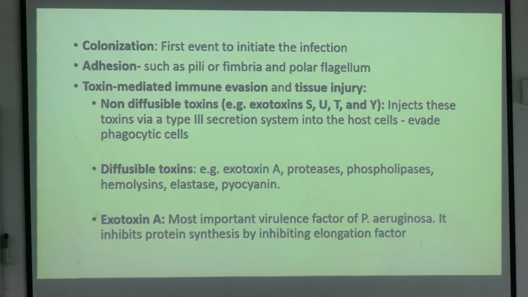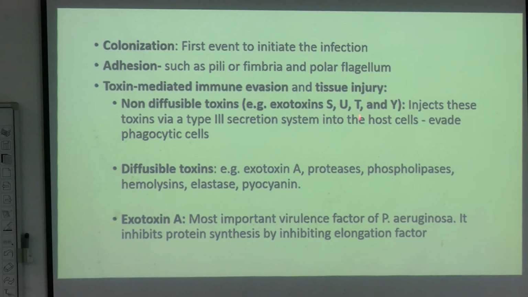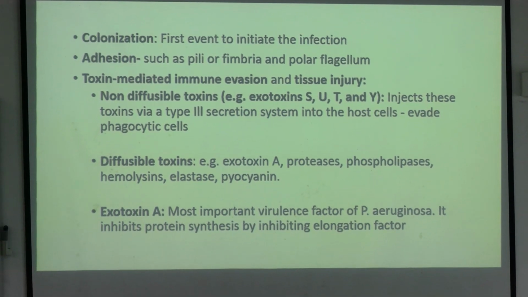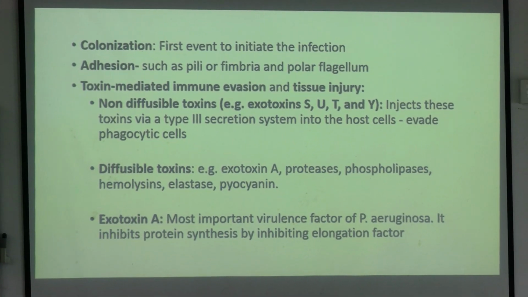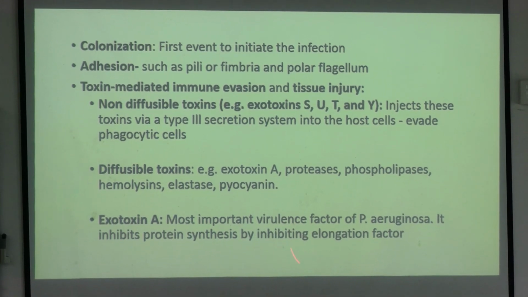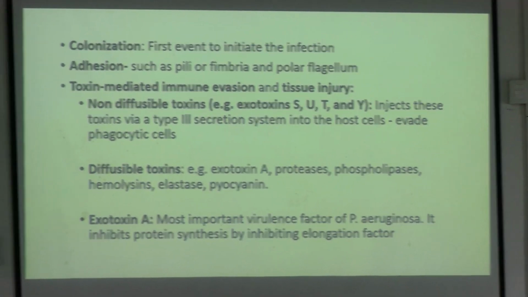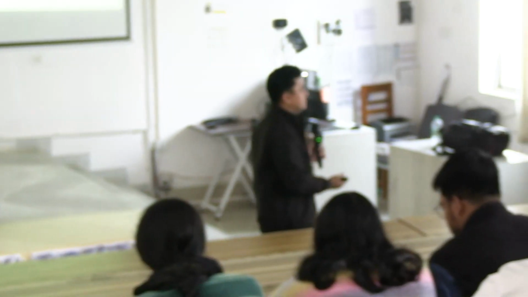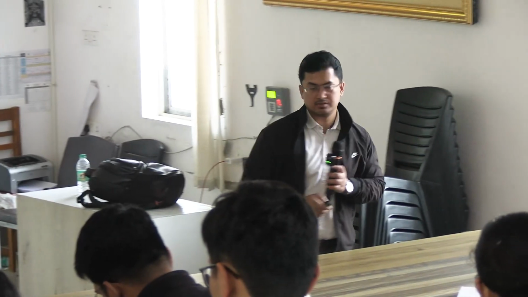There are some toxins, among them some non-diffusible toxins like exotoxin, and certain diffusible toxins like phospholipases, proteases, etc. Okay, so these are the toxins that the bacteria has, and one more important toxin is exotoxin A. That is the most potent toxin of Pseudomonas aeruginosa. What does exotoxin A do? They inhibit protein synthesis, so they definitely help in infecting or penetrating through the cells because they inhibit protein synthesis.